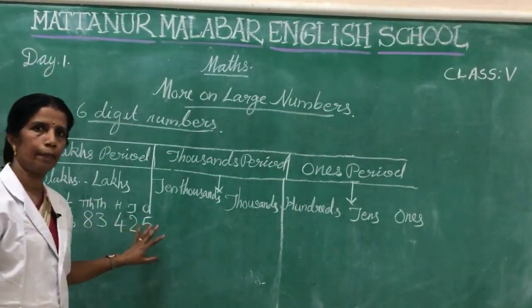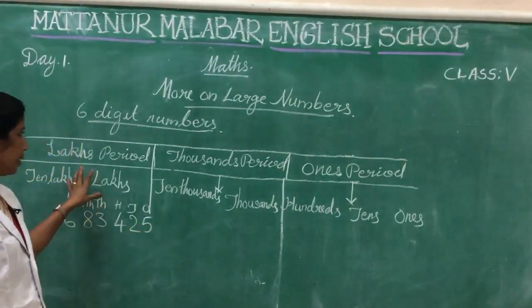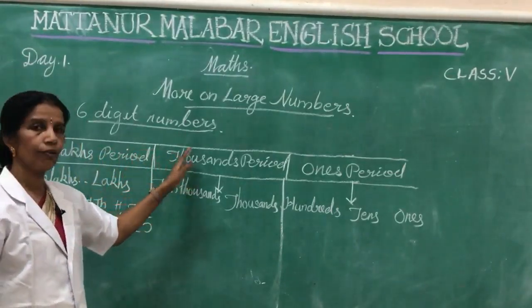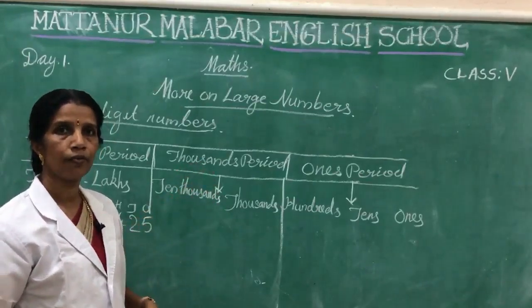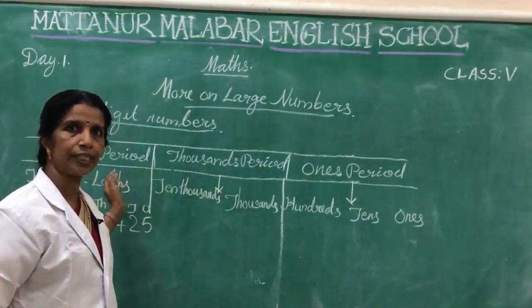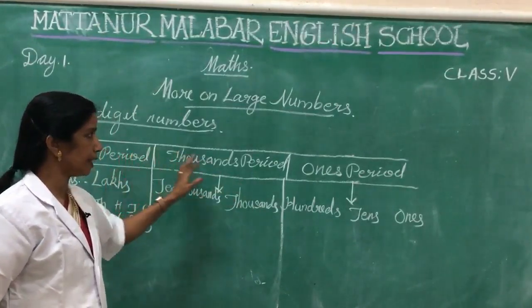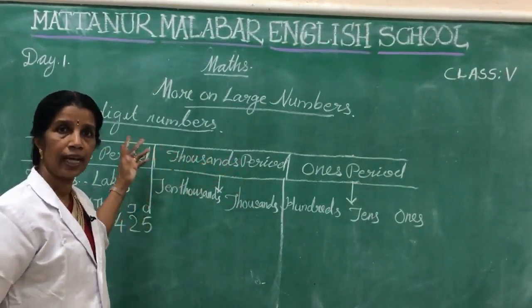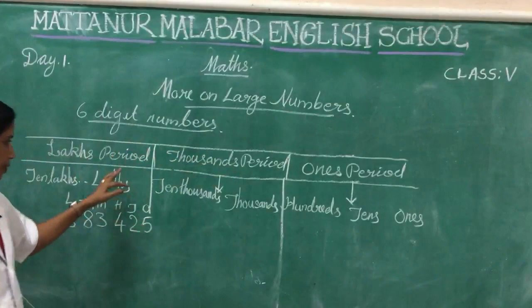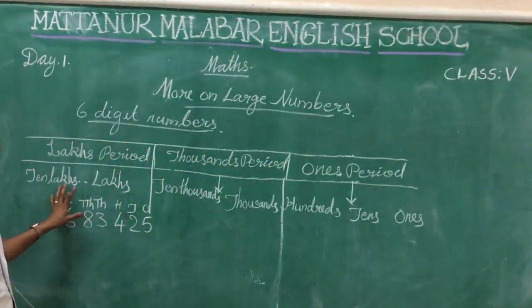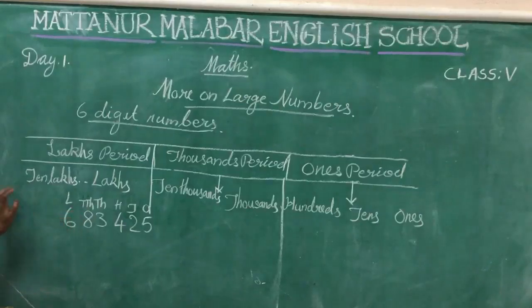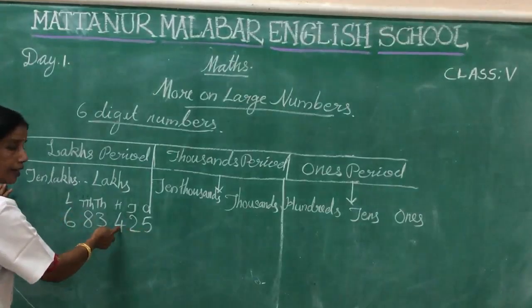These are the places. Then in these periods, we want to separate these periods by a comma. We use a comma to separate the periods. Okay, which are the periods here? Ones, thousands and lakhs. Which are the places that belong to ones period? Here ones, tens, hundreds, isn't it?